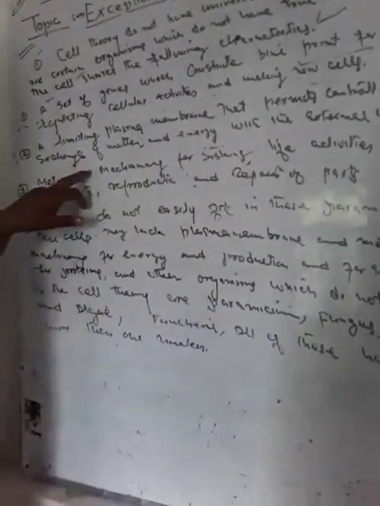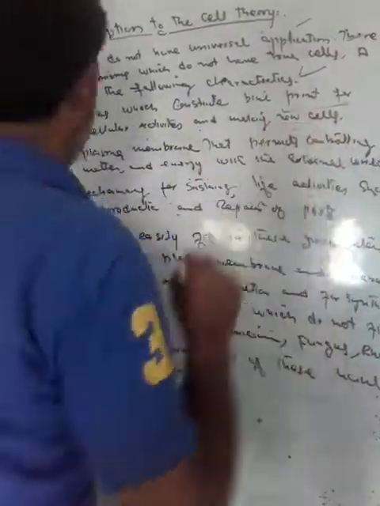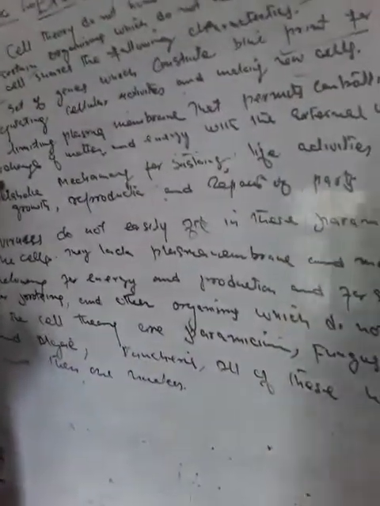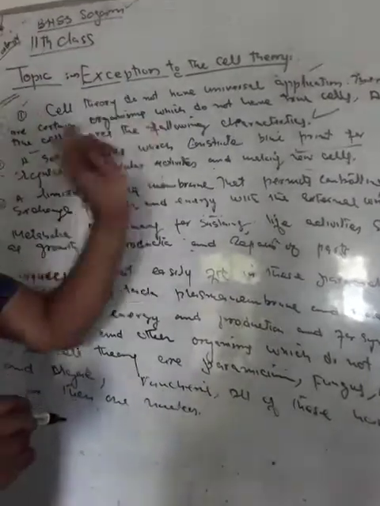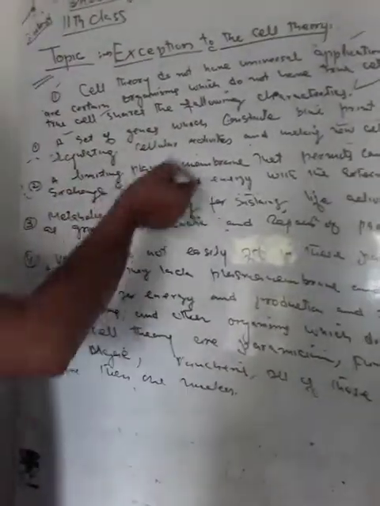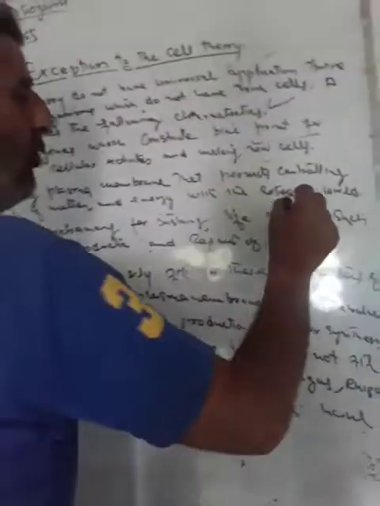The second point is a limiting plasma membrane that permits controlling exchange of matter and energy with the external world.